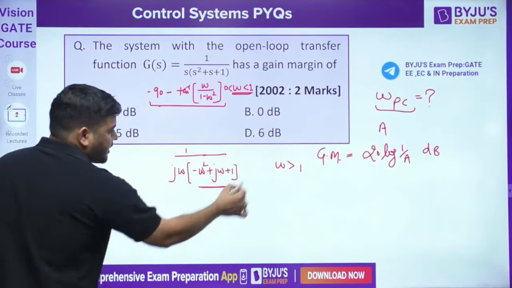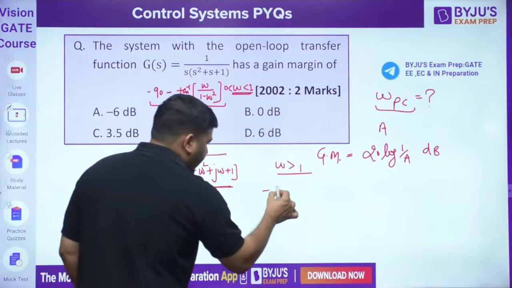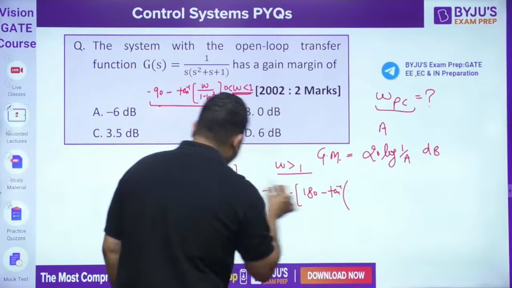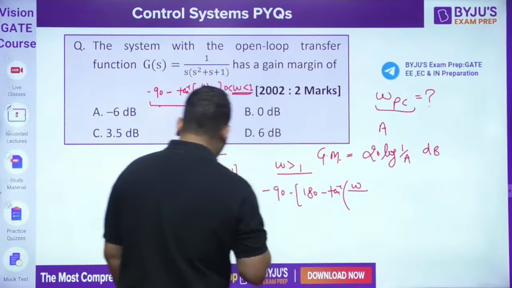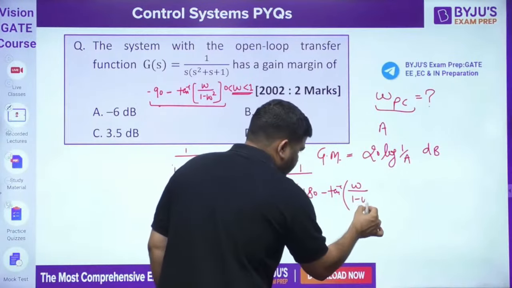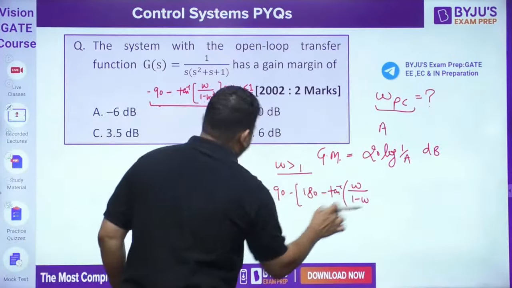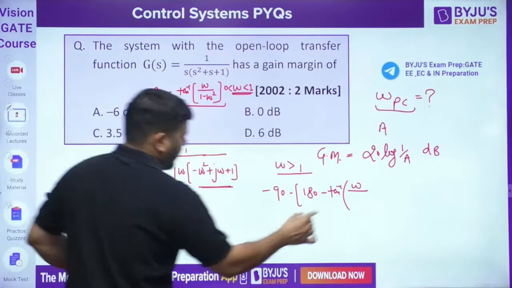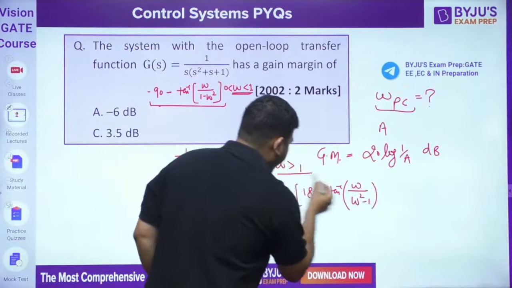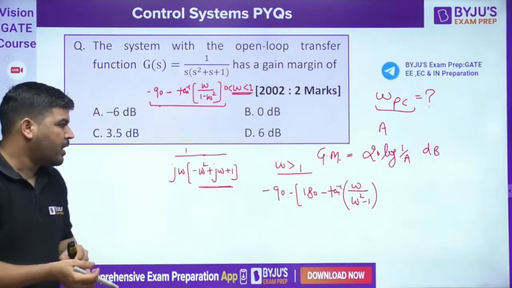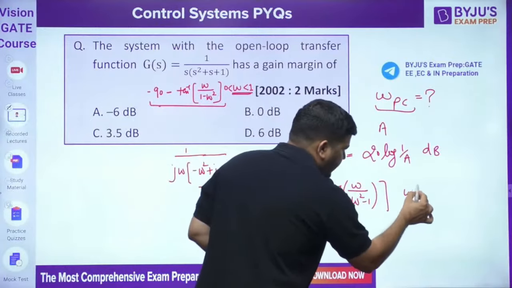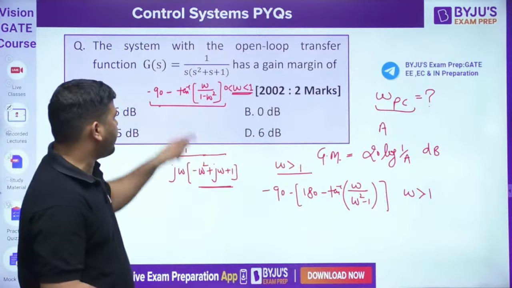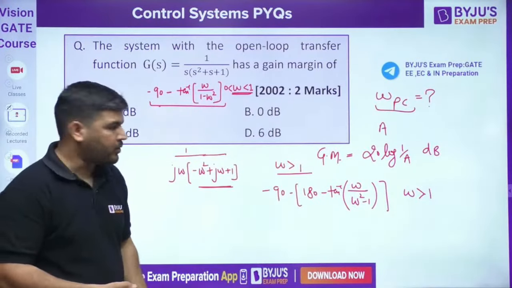So the net phase of this function for omega greater than 1 is minus 90 minus 180 minus tan inverse of omega divided by, now I have to write omega square minus 1. Okay, omega square minus 1, because I had to write the positive value. Since omega is greater than 1, omega square minus 1 is the positive value. So this is the new phase for omega greater than 1. If omega is greater than 1, I have to use this phase criteria, and if omega is less than 1, this phase I have to use.